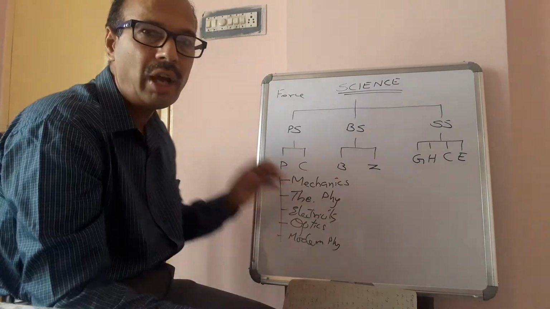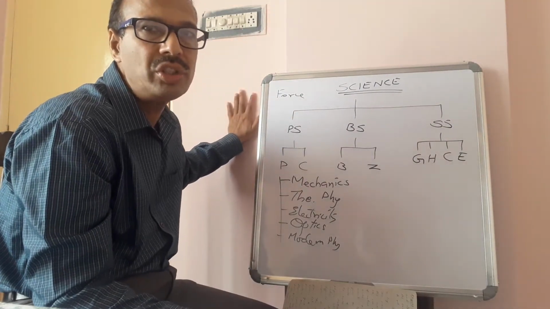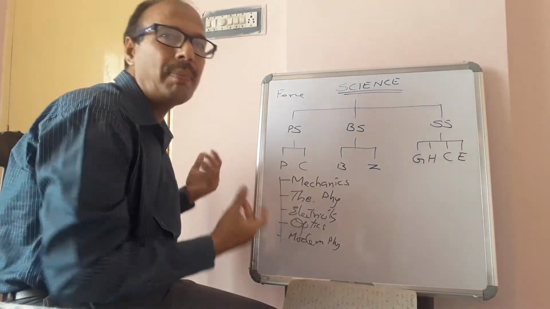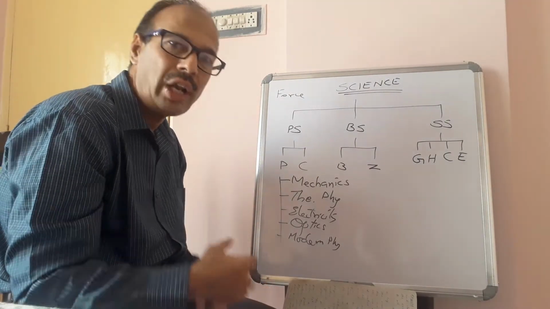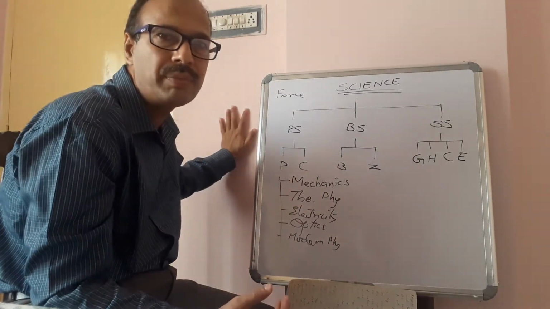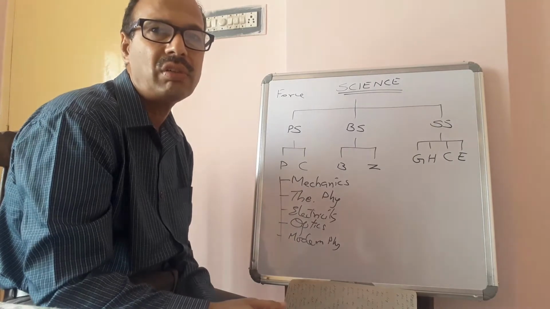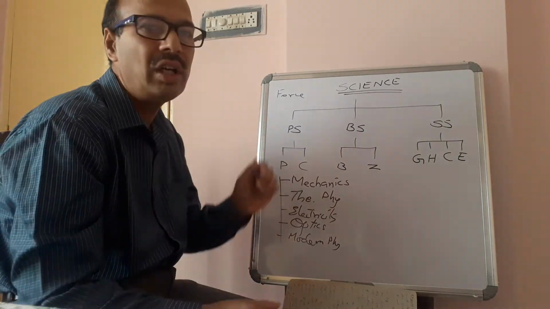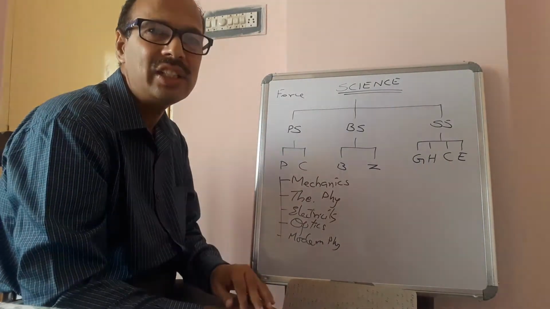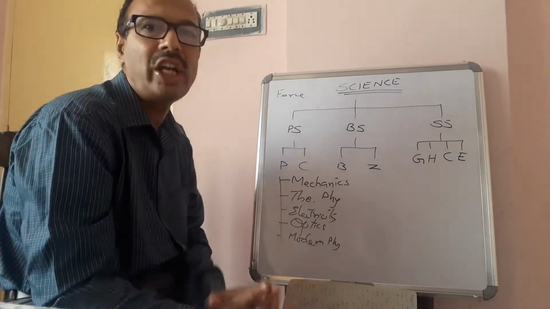For example, if we apply force on the wall, it won't change its state. It doesn't mean that we are not applying force. We are applying force, but it is not sufficient to change its state. So that is why here the force is trying to change the state of the body. So that is why we will define force as the agent which changes or which tries to change the state